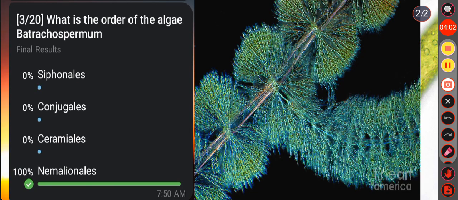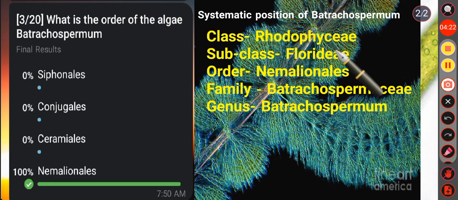Then next question, what is the order of the alga Batrachospermum? Option A, Siphonales. Option B, Conjugales. Option C, Ceramiales. Option D, Nemalionales. We know Batrachospermum is a genus of freshwater red algae which belongs to the class Rhodophyceae, subclass Florideae, order Nemalionales, family Batrachospermaceae and the genus Batrachospermum. So here the correct answer is option D, that is Nemalionales. That is the order of the alga Batrachospermum.